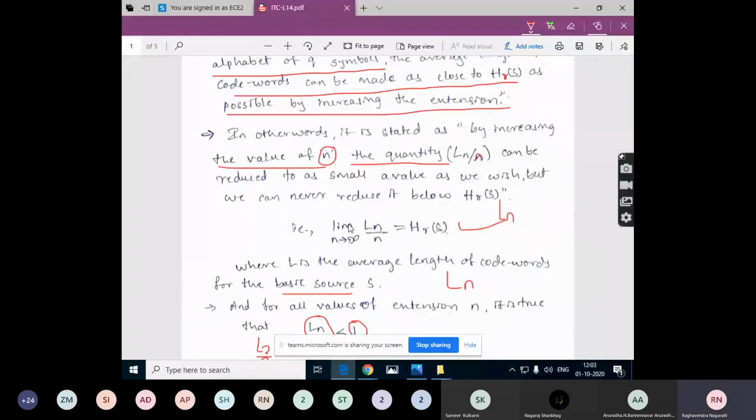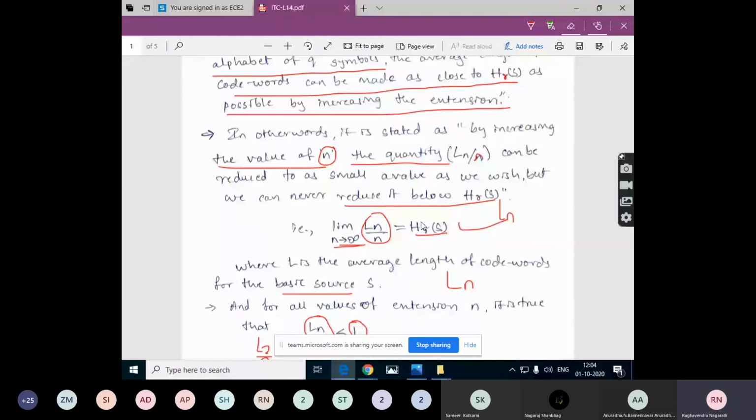If we go on taking the extensions of the basic source up to infinity, in the example we have seen there are 5 symbols in the basic source, S1 to S5, the average length will become equal to the entropy value, but it will not reduce below H of S. We can never reduce this value below H of S. So the closer these values are, the higher the efficiency of the code.